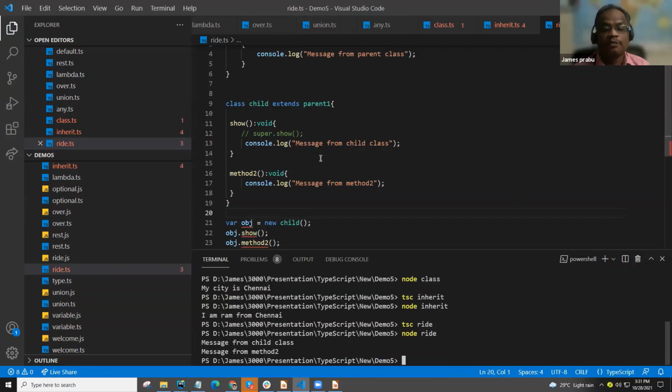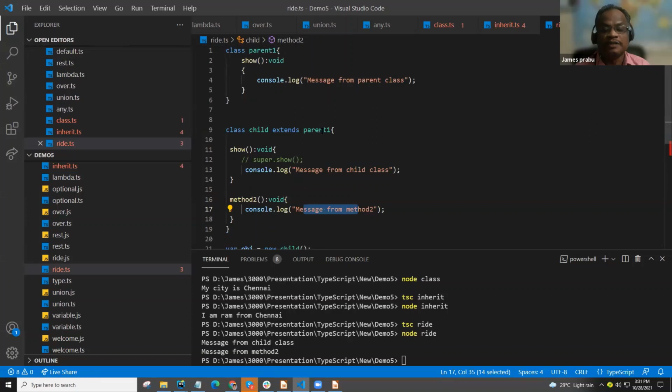So now two messages: message from child and message from method 2. Even though we inherited the parent show, it is now silently sleeping here. If you want to show the parent also, we can call it with super.show. For another method, we can call it directly, because there is no clash here. But when we have the same name, then we have to use the super keyword.